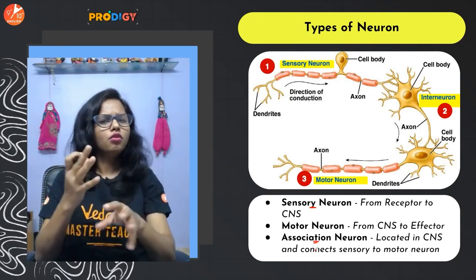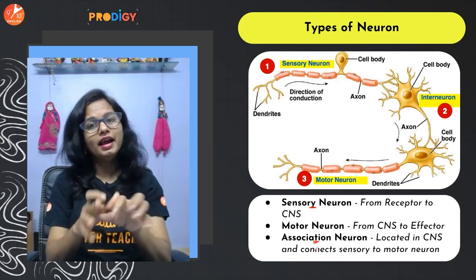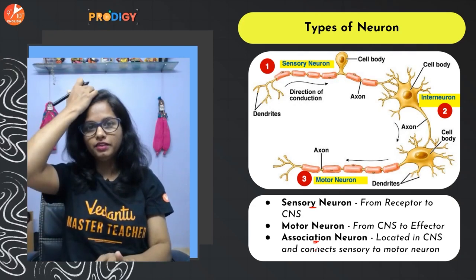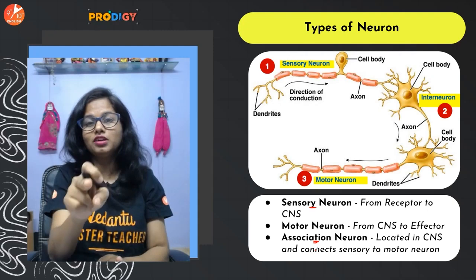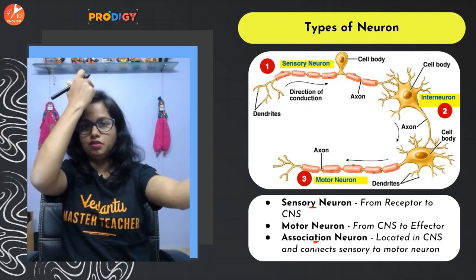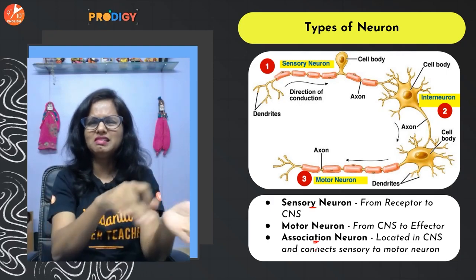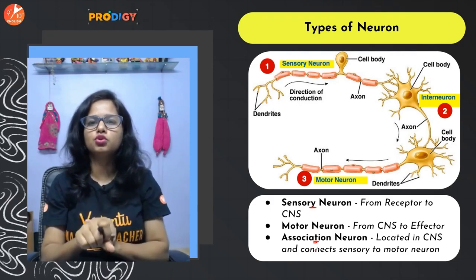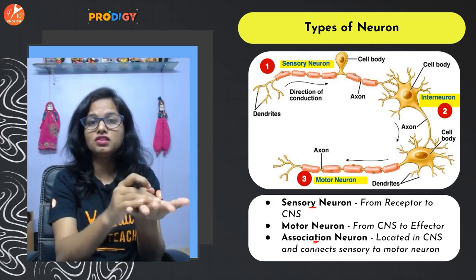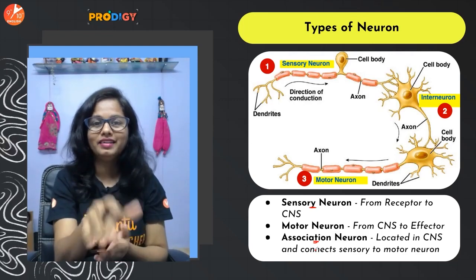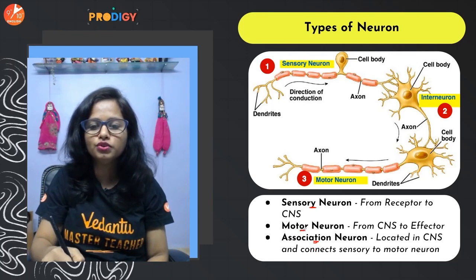They are called by different names. Why? I tell you. Now the brain will take a call that we need to kill the mosquito. So the message will be sent to the muscles. Muscles kill the mosquito. So guys, this information is being brought by the motor neurons.